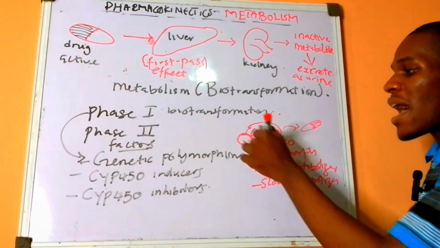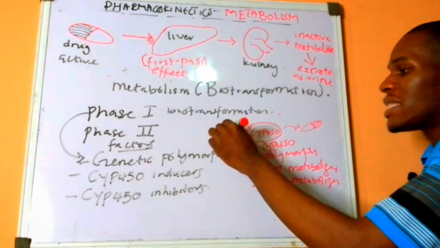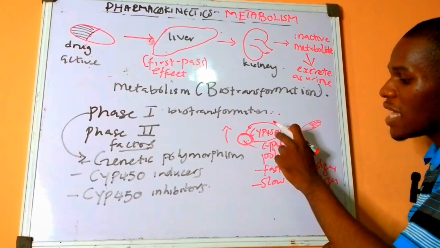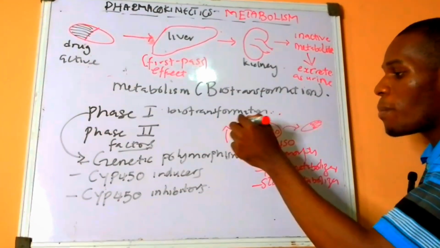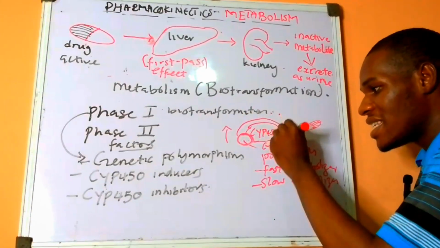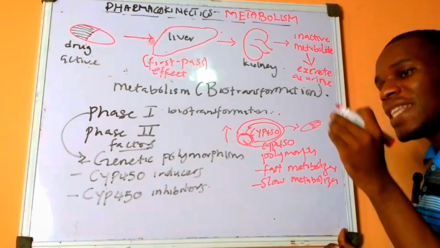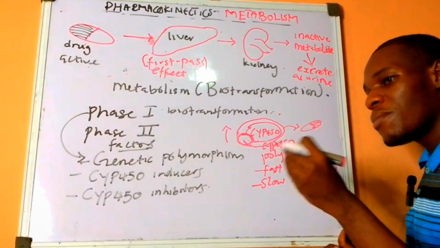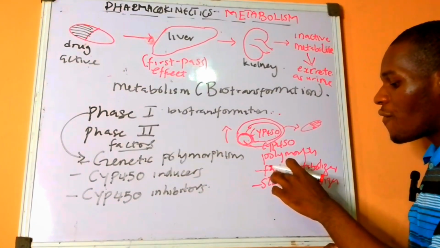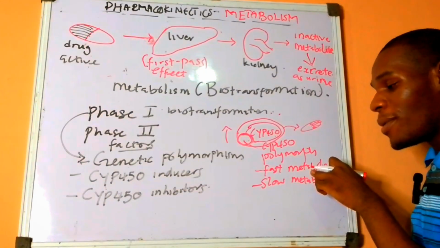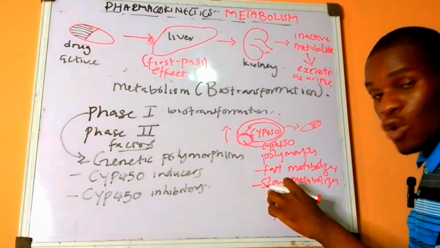Some polymorphs increase the metabolizing activity by assisting the CYP450 enzyme in metabolizing drugs. Some polymorphs inhibit the enzyme as a whole, so drugs are poorly metabolized. So this makes individuals with genetic polymorphism either fast or rapid metabolizers of drugs, or slow metabolizers of drugs.